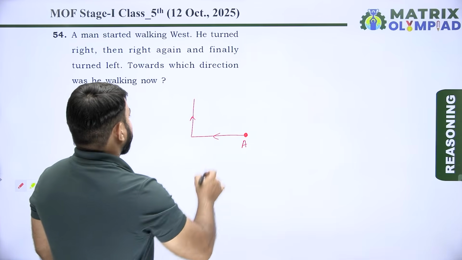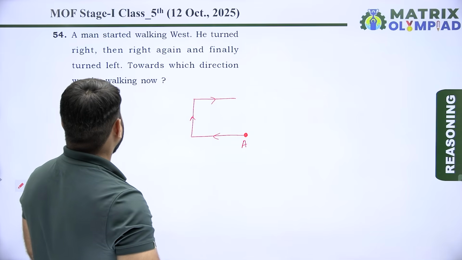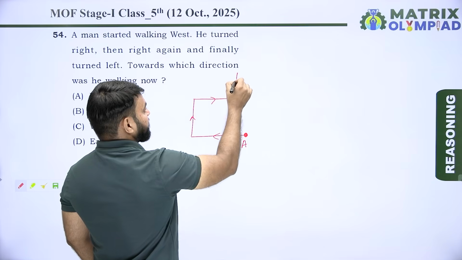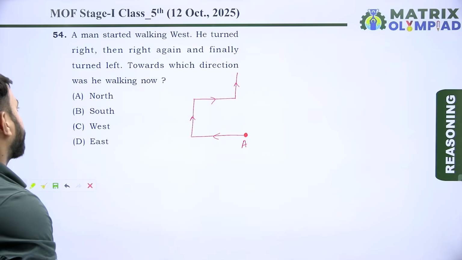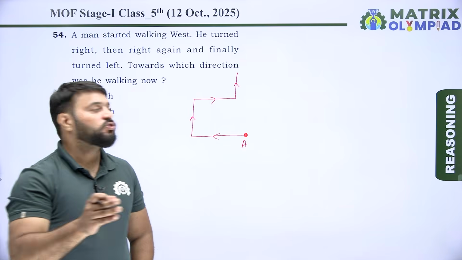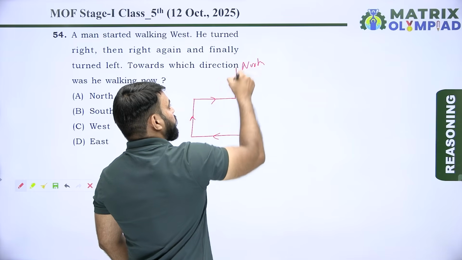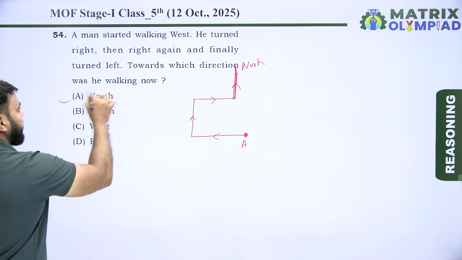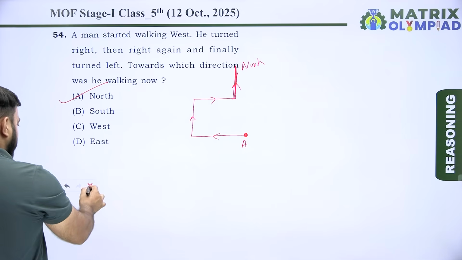Then right again. Again he turned to his right. Finally, he turned towards his left. Towards which direction was he walking now? So finally, he was walking towards the north direction, because this is the north direction. So here option A is the correct answer of this question. Let's move on to the next question.